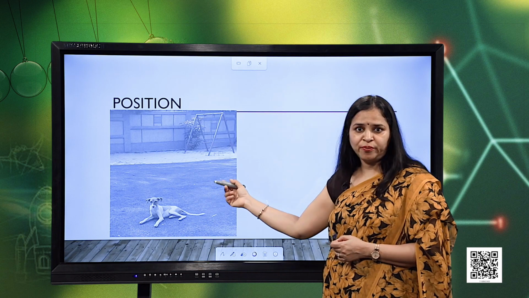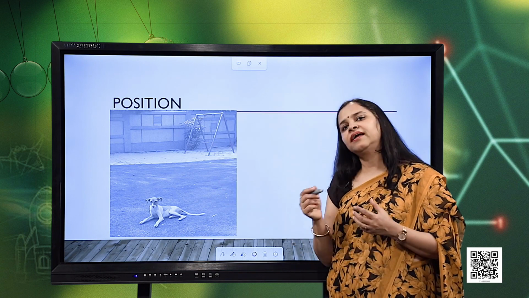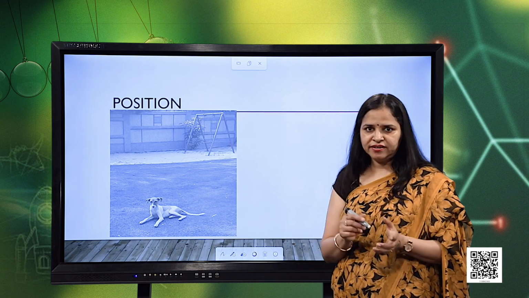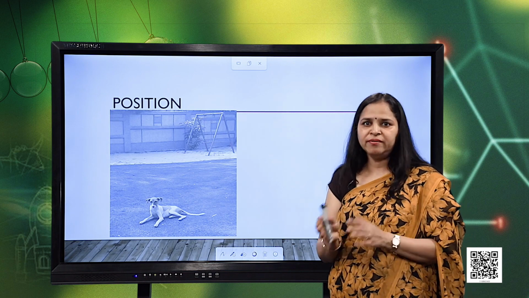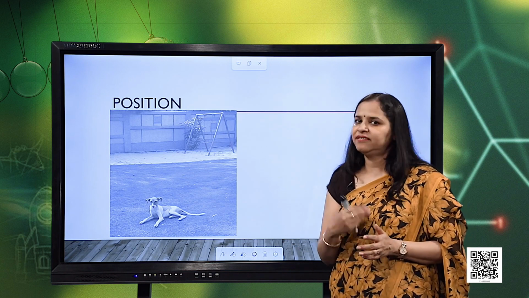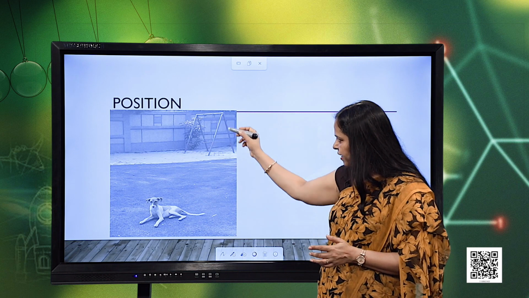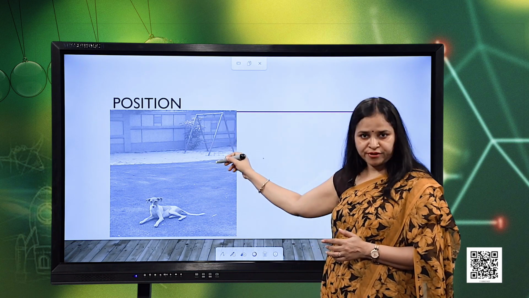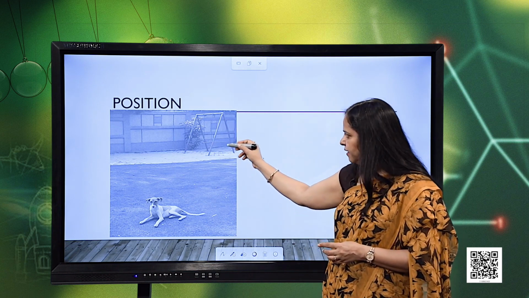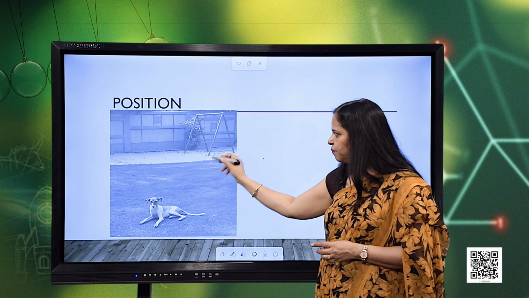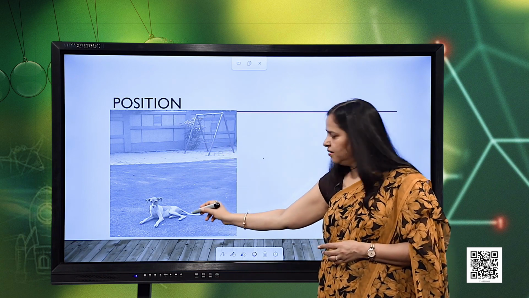With respect to which I can determine, or consider, whether the object is at rest or in motion, and what its position is. So, here, if I consider the swing as a reference, then with respect to it, this is the position.